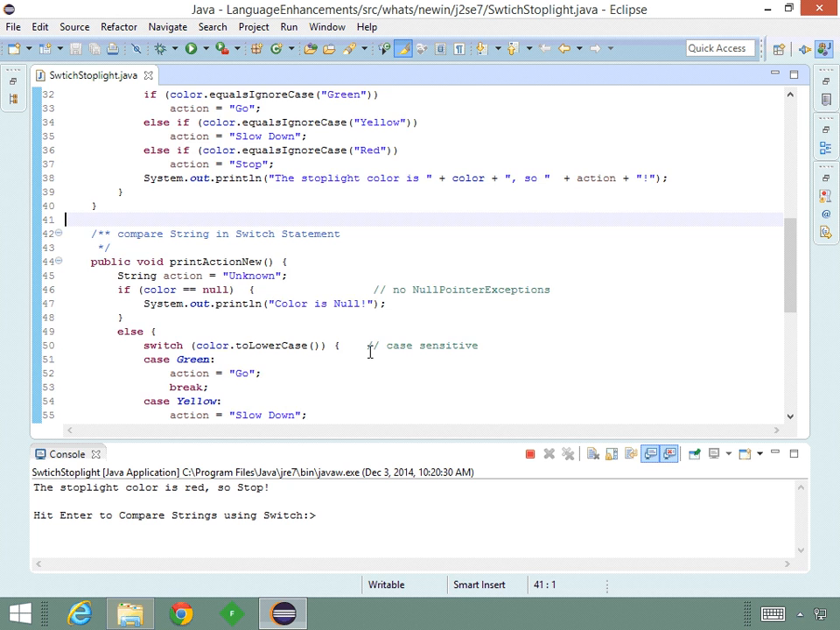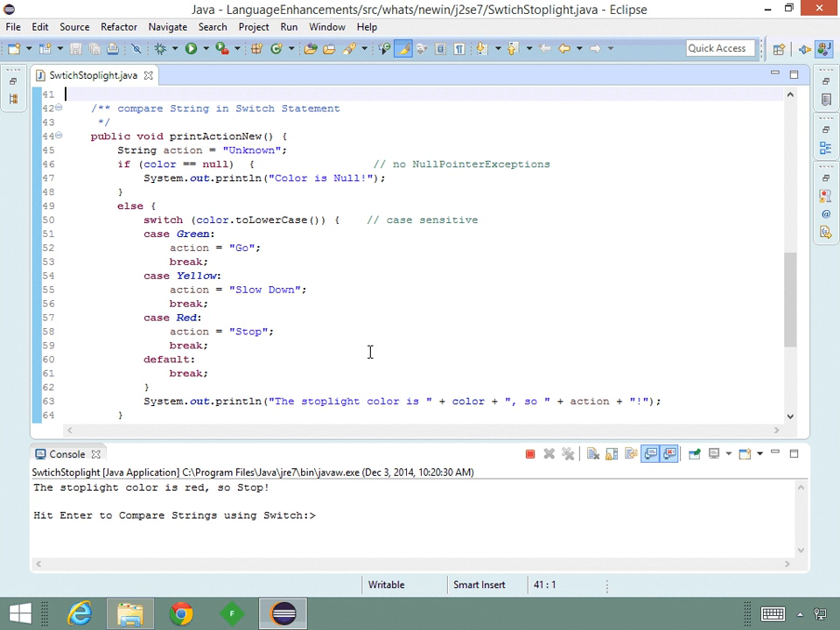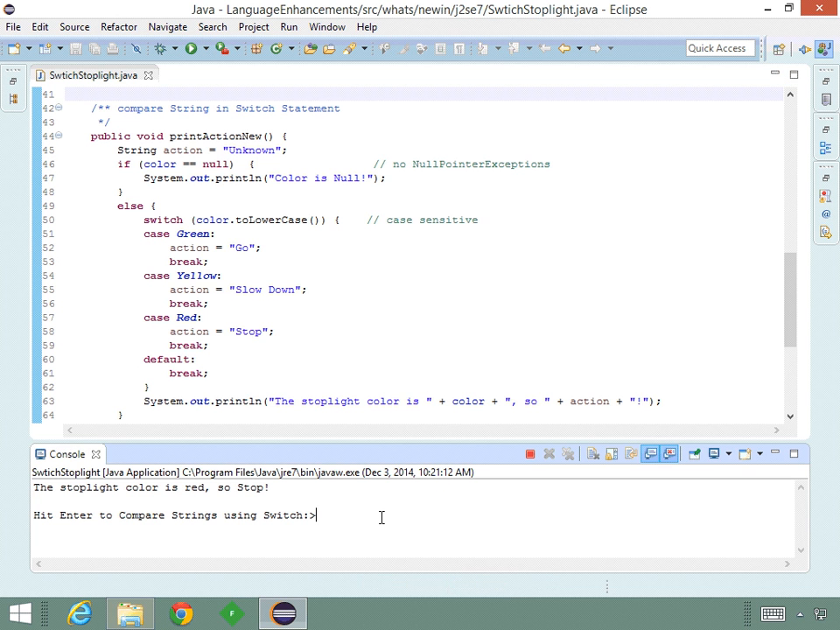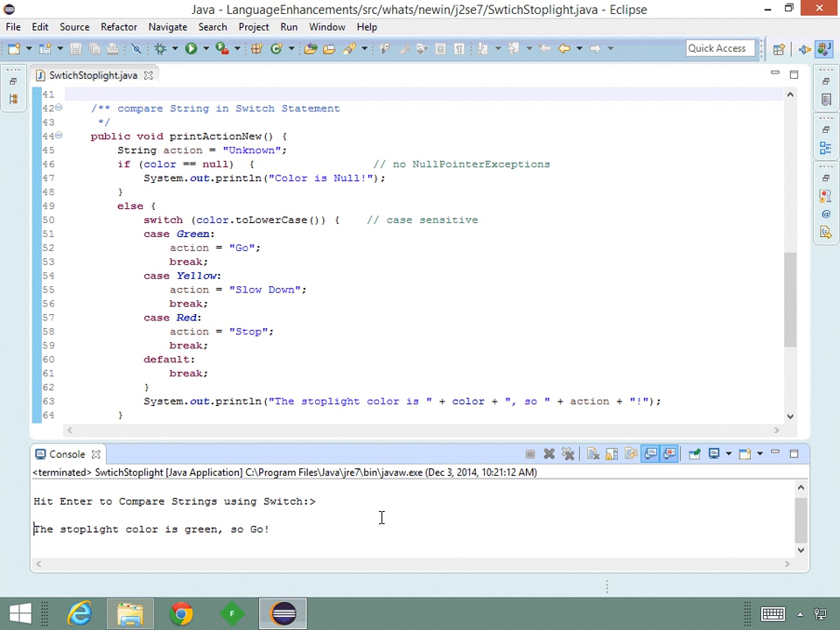Now looking at the print action new method, we again make sure that the color is not null. But then we use the color as the target of our switch statement. And once we determine the color, we do the action. And this runs equally well. It was given the color green, and so it tells us go. But the string comparison with the switch is much cleaner and easier to read, which means it will be easier